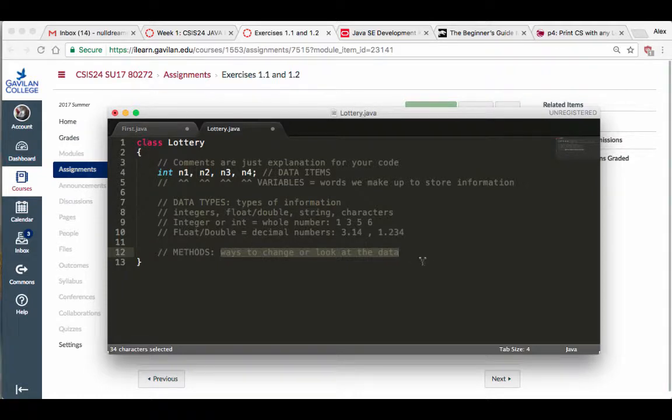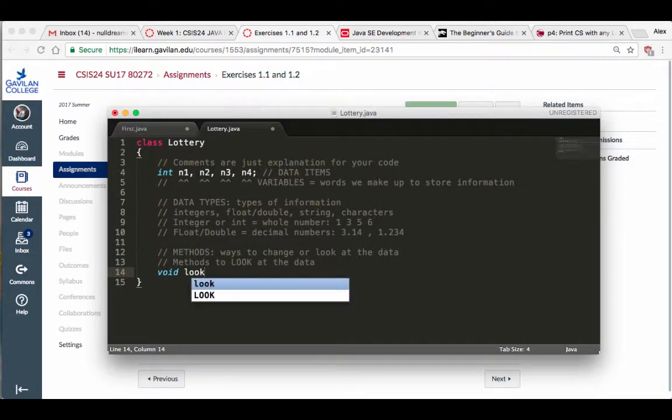Okay, so let's do this. I'm going to go in there, and first I'm going to create a method, so first let's say we want methods to look at the data. Okay, so let's say I'm going to say void look, right? That's all there is going to be.